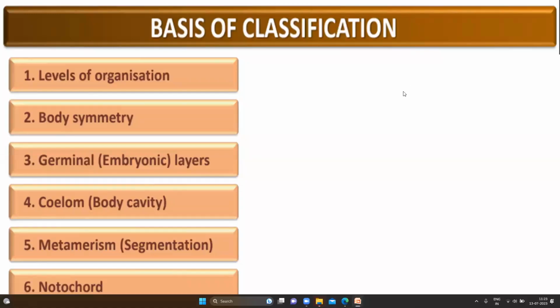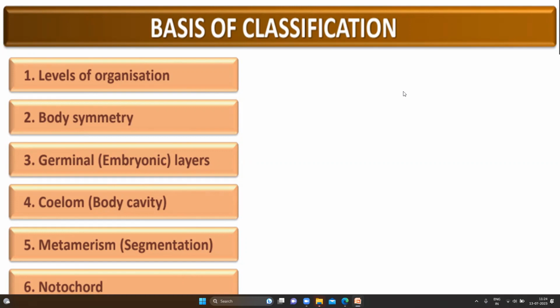So level of organization, you have body symmetry, germinal layer. There are 3 germ layers: endoderm, ectoderm, and mesoderm. Some will have only 2 germ layers, or some will have 3. Then coelom, body cavity. I told you not everyone will have a body cavity. There will be a few with directly no body cavity.